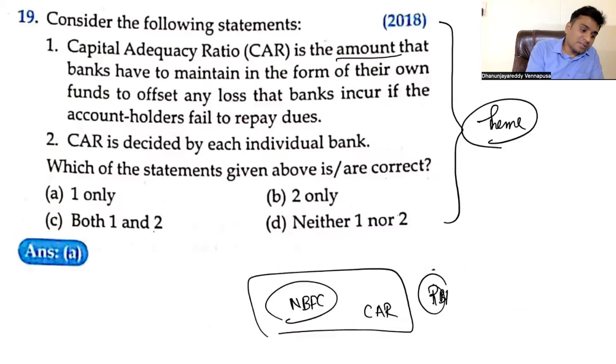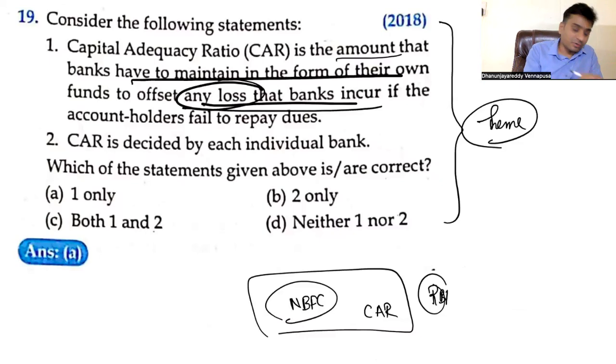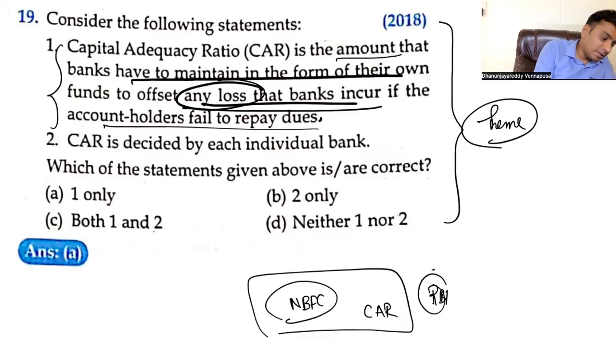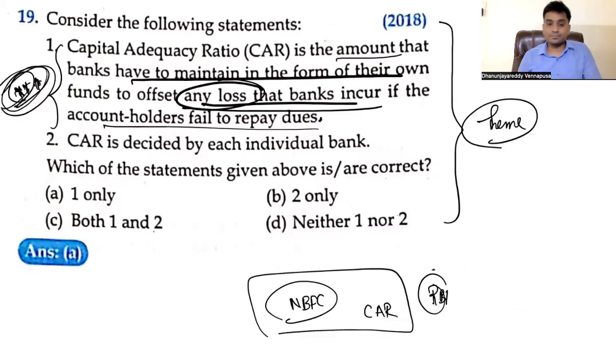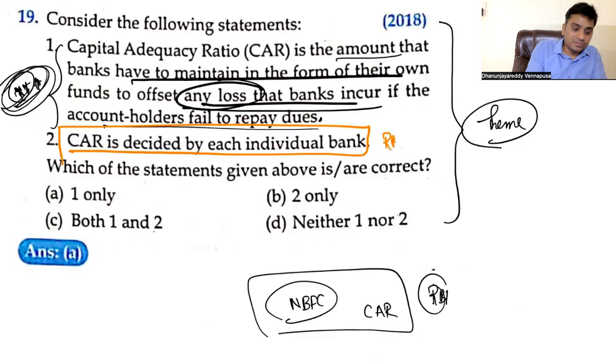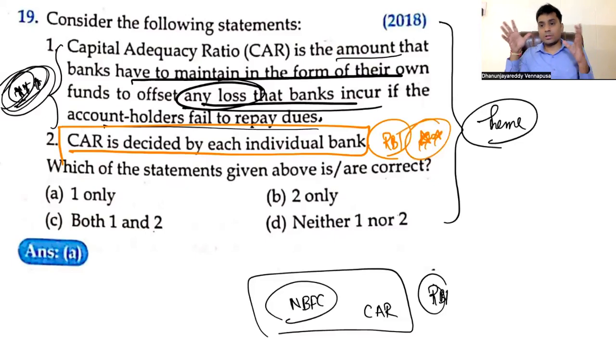It is the amount banks have to maintain in the form of their own funds to offset any loss. Why will loss occur? Because of risk. If you are not going to repay, that is risk. So this is the definition of capital adequacy ratio. Remember this. They can repeat this theme. Now, in India, CAR is not decided by an individual bank. It will be decided by RBI. Extremely important. Why RBI? Because RBI is the boss or godfather of all the banks in India. Hence, RBI decides what your CAR should be and how you have to maintain it.